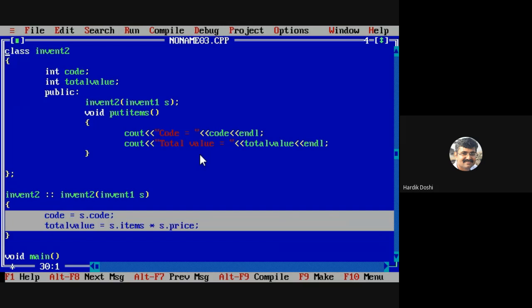Yes, there is an error in these two lines.